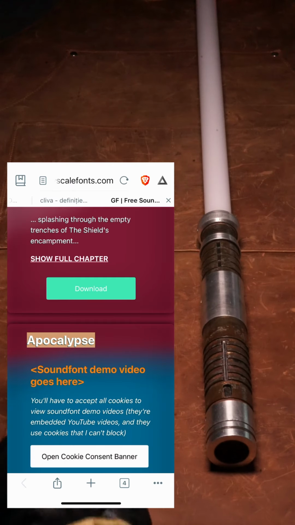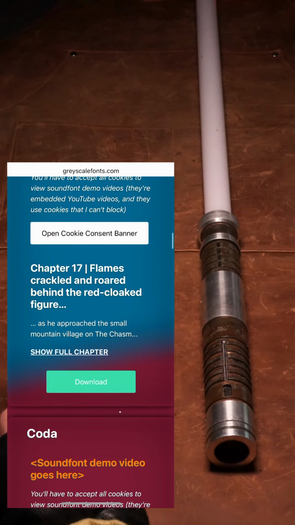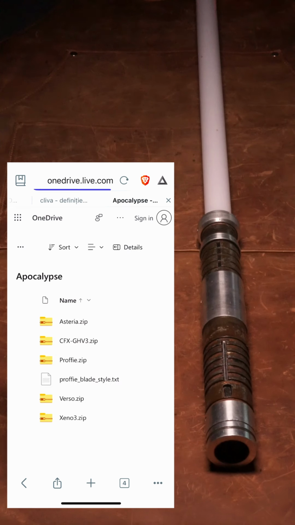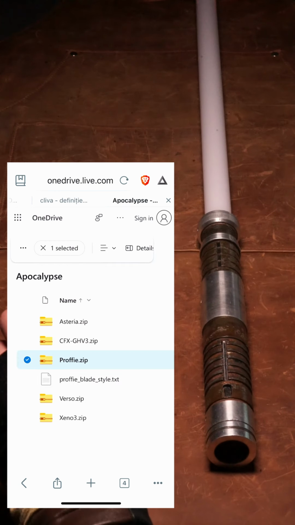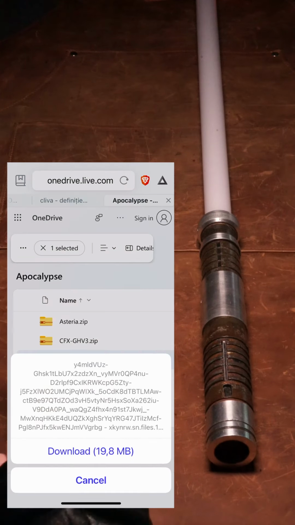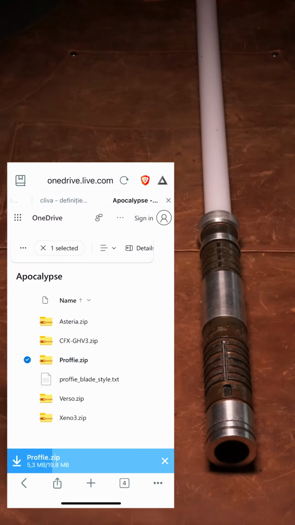This particular font is free, so we can download it right away. Scroll down, select Proffie, download, and wait.